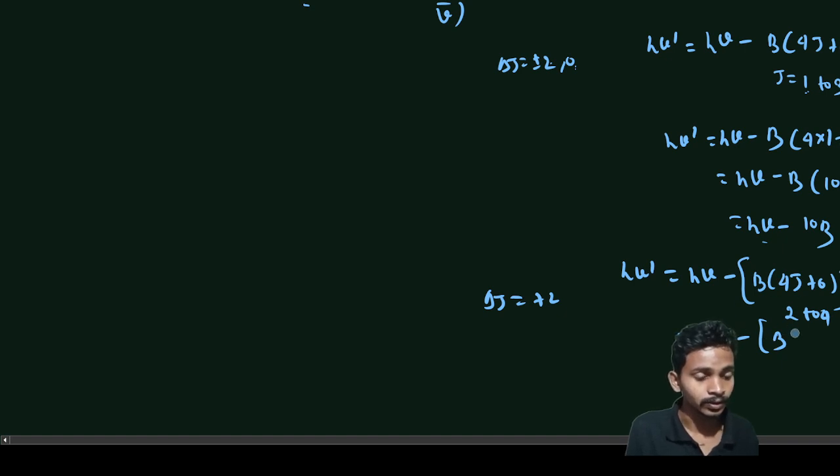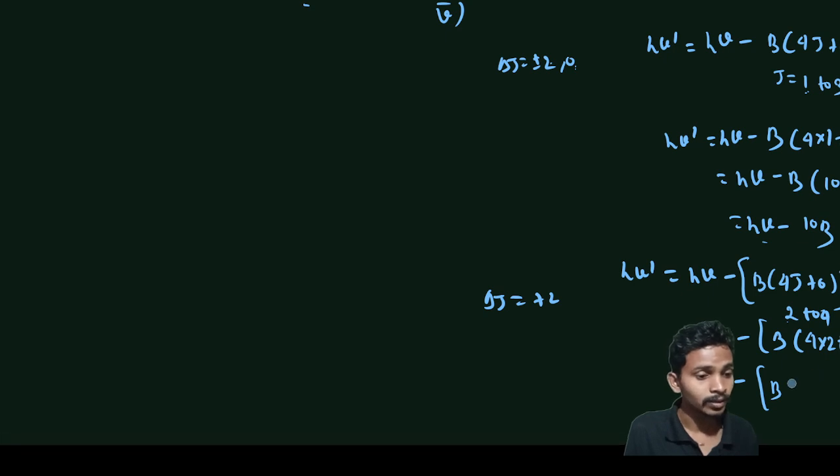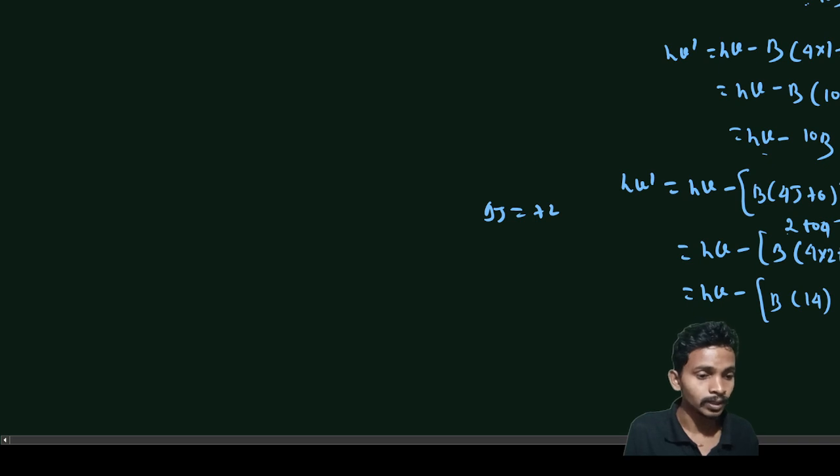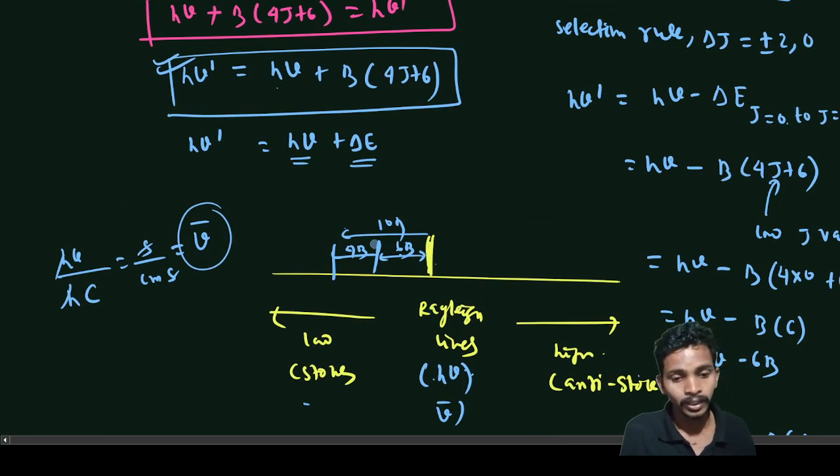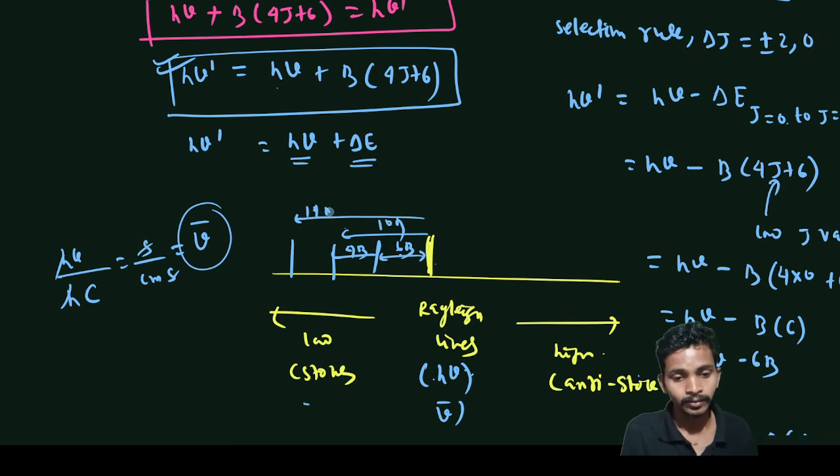Okay, likewise. So here I will use the low value of j. For 2 to 4, that is 4 into 2 plus 6, so 8 plus 6, that is 14. So I will get h nu minus 14b. Okay, so I have to go from h nu to the 14. Let's say this is the 14. So this is 6, this is 4, this is 10 already, then again this is 4b.